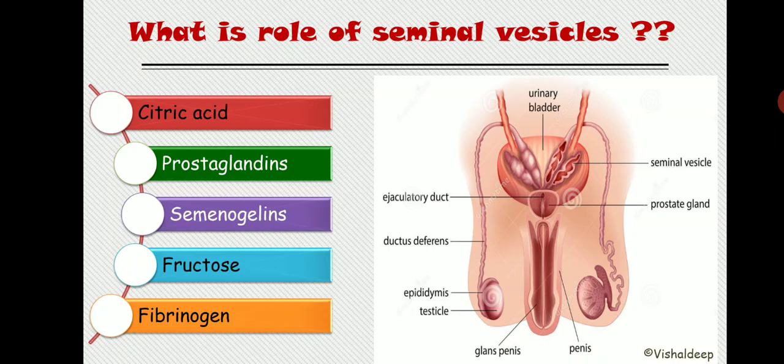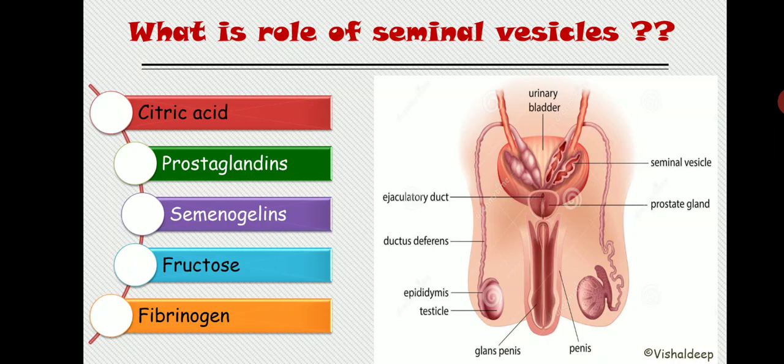Different books give different materials released by the seminal vesicle, but these remain constant. They add one or two more materials or delete one or two, but these five materials basically remain constant: citric acid, prostaglandin, seminogelin, fructose, and fibrinogen.